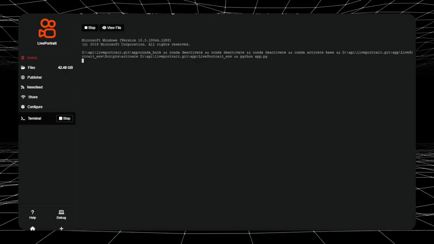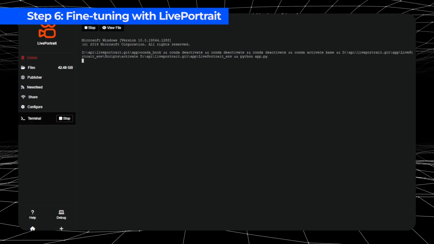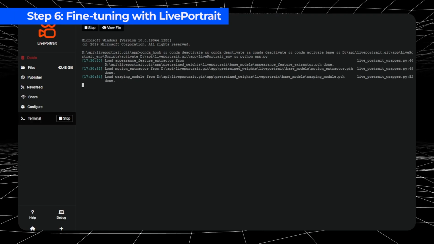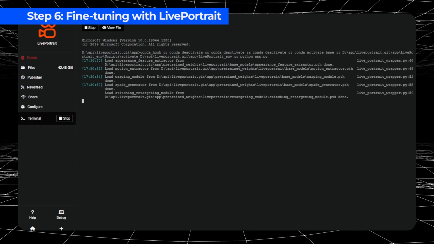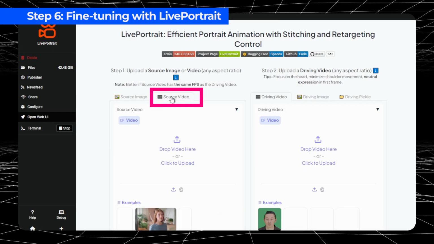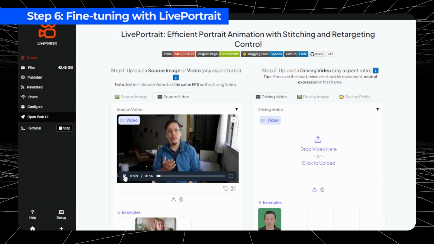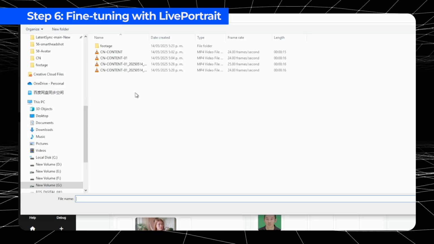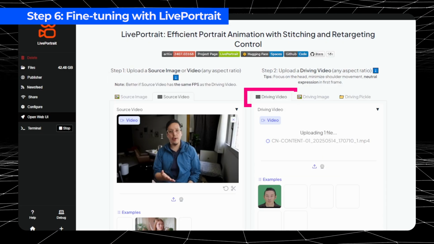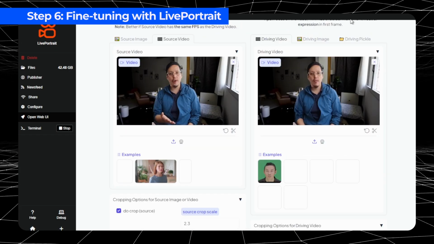After getting the base footage with synced clips, I prefer to fine-tune using LivePortrait. This one you can install through Pinocchio as well. Here in LivePortrait, we upload our video in the source video section with the first video we exported from DaVinci Resolve without the lip sync. Then we upload our video in the driving video section with the video we just generated in LatentSync.